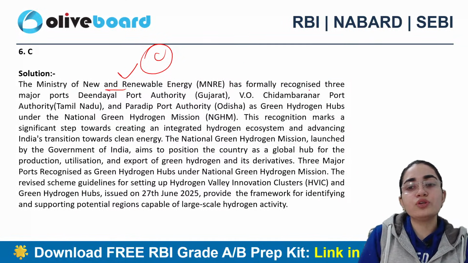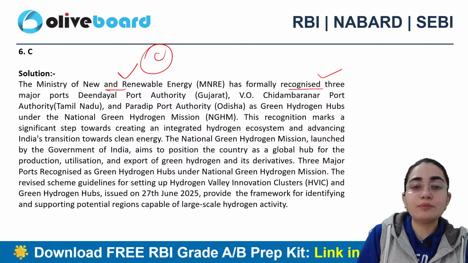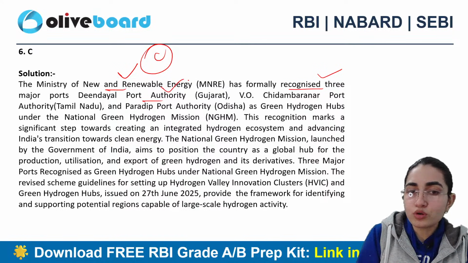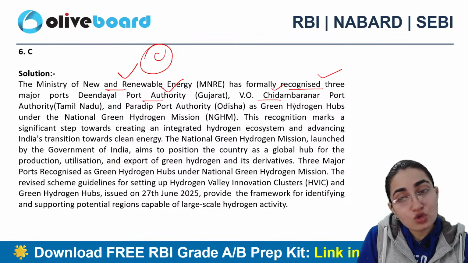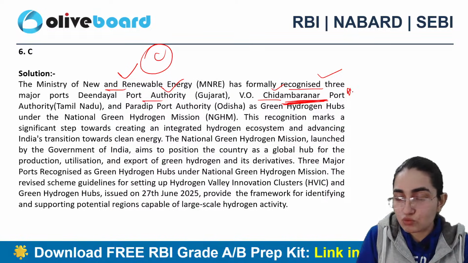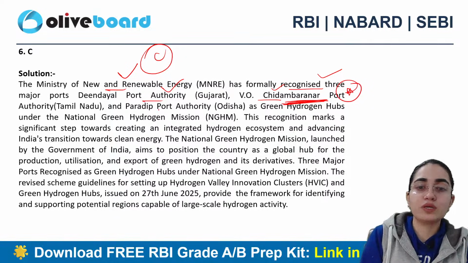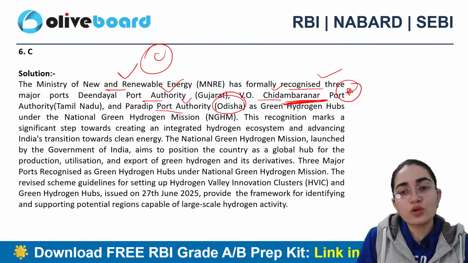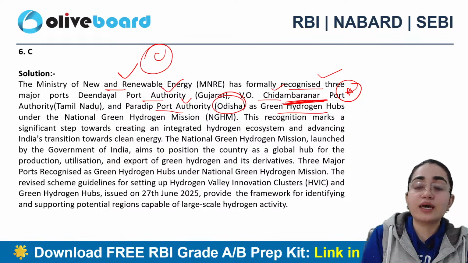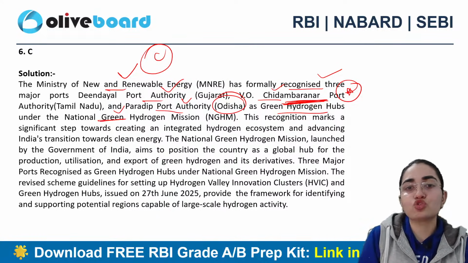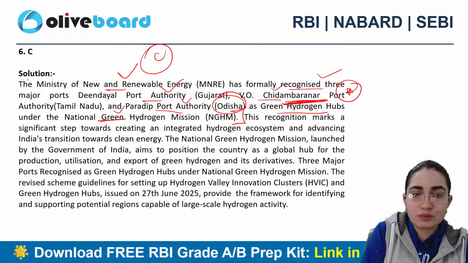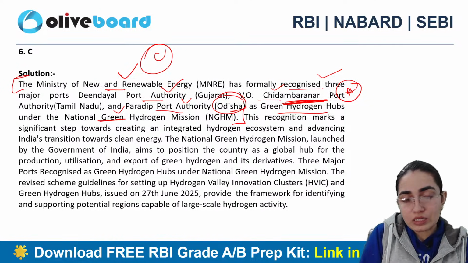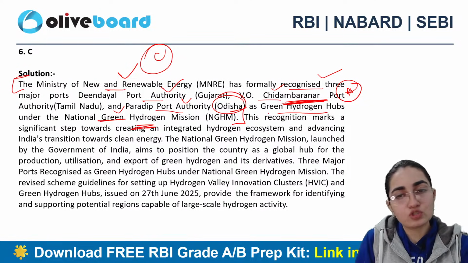So the Ministry of New and Renewable Energy has formally recognized three major ports: दीन दयाल पोर्ट अथॉरिटी, वीओ चिदम्बरम, और पैराडीप पोर्ट ओडिशा as well, right. इसके ऊपर तो जरूर क्वेश्चन आएगा क्योंकि बहुत ज्यादा न्यूज में है, ग्रीन हाइड्रोजन में बहुत ज्यादा न्यूज में है. They are recognized as what? That is specifically green hydrogen hubs, and that too under the National Green Hydrogen Mission. If you people remember, we have separately covered this particular mission as well, this green hydrogen mission.